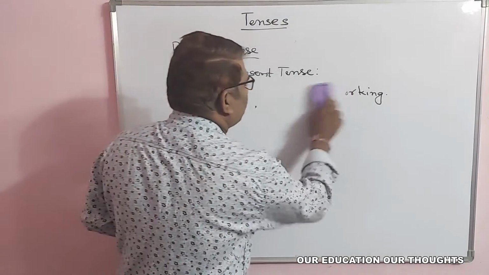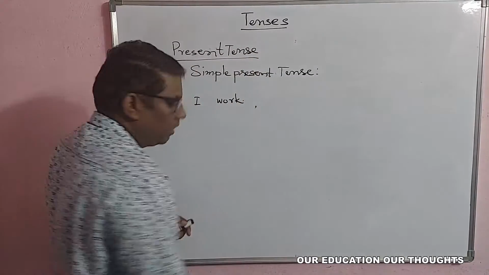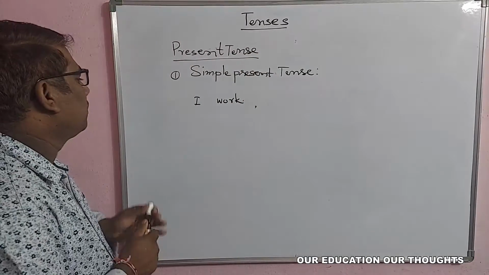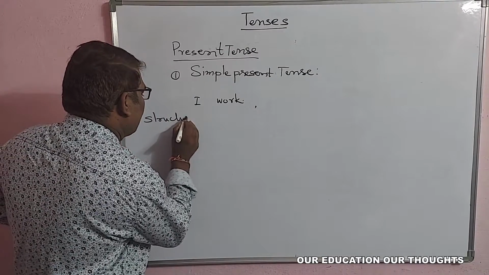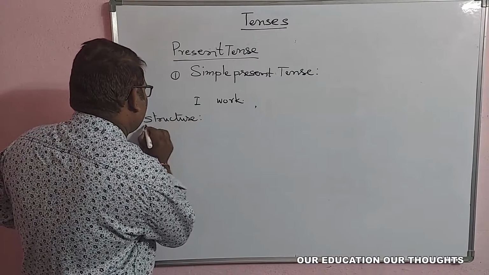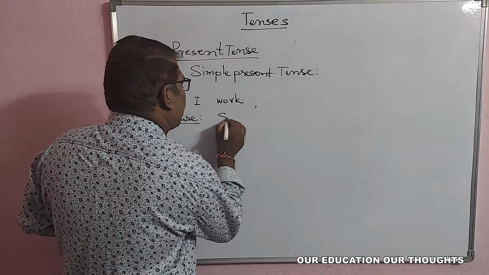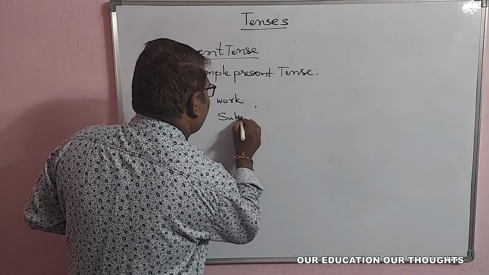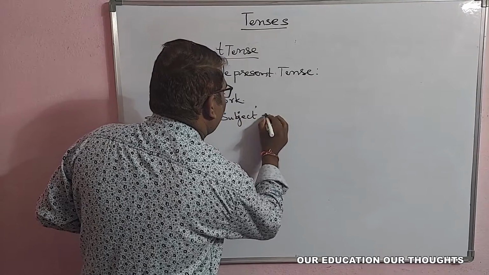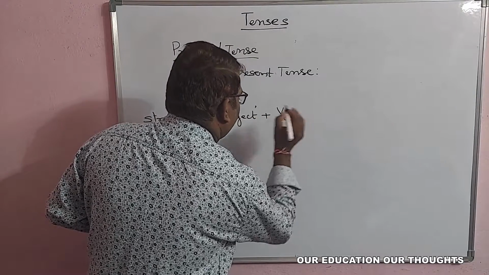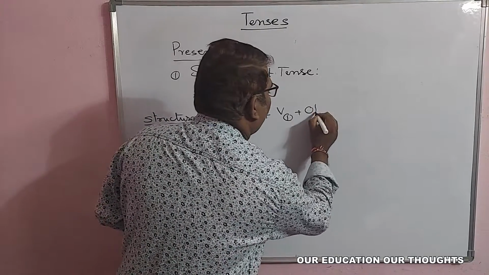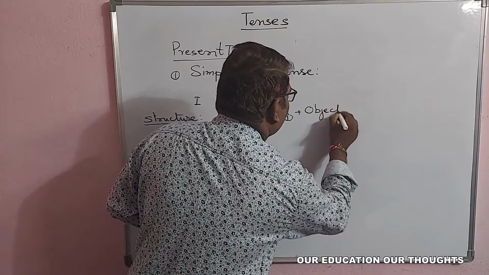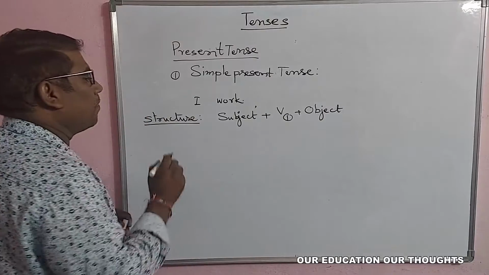In the simple present tense, the structure is subject plus base verb, and sometimes an object can also be seen. This is the major structure.